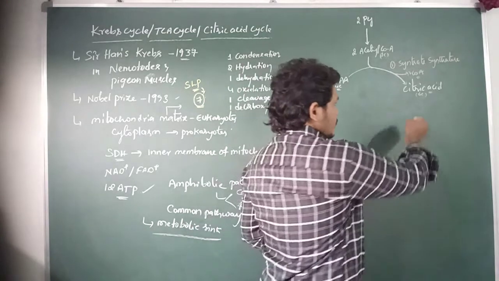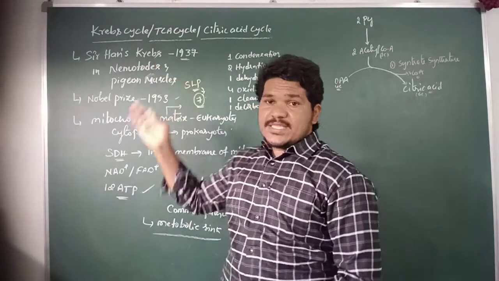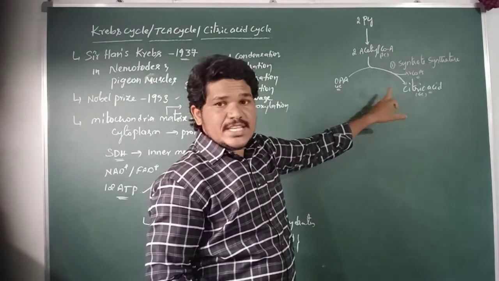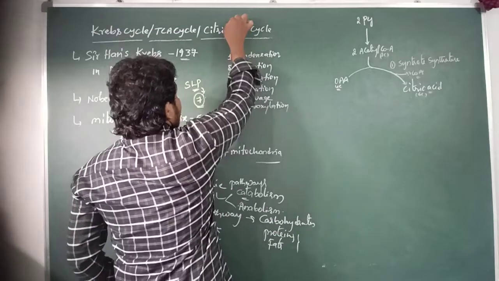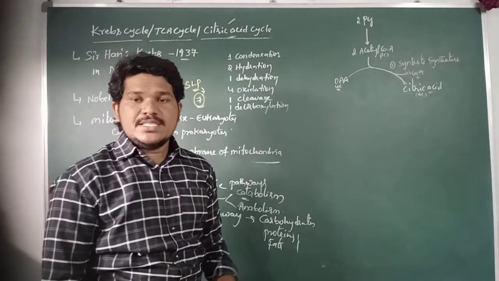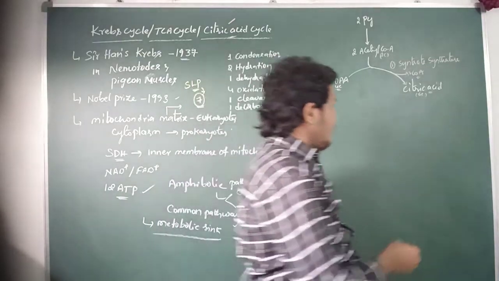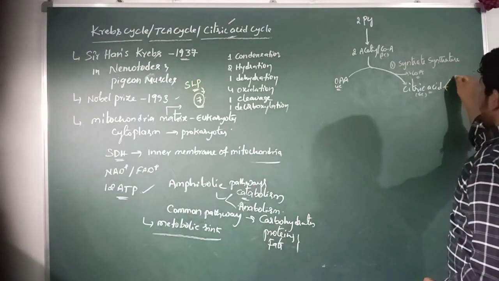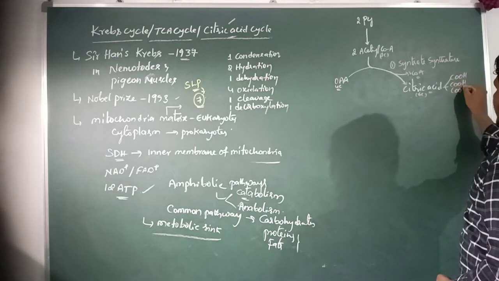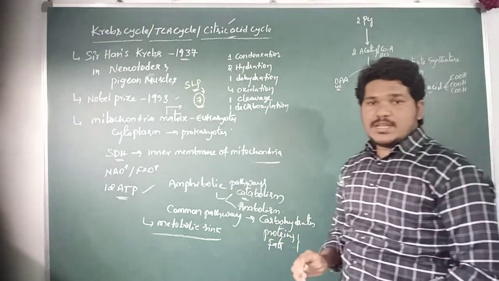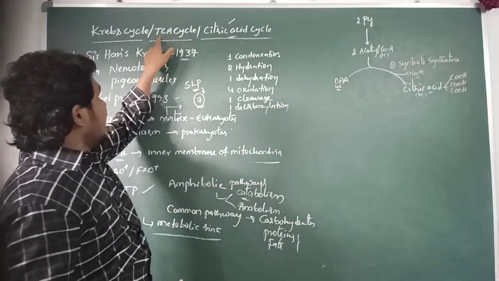The first formed product in the Krebs cycle is citric acid, which is a 6-carbon compound. Thus the Krebs cycle is also known as the citric acid cycle. This 6-carbon citric acid consists of three COOH groups, carboxylic groups, in its chemical structure, so it is also known as tricarboxylic acid.